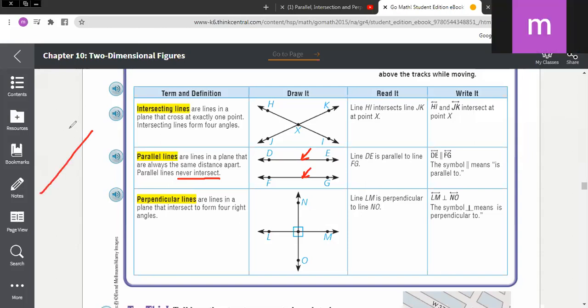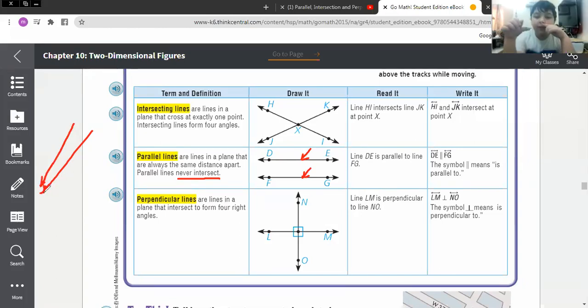If the two rails of the train were like that, what will happen to the train in the end? The train will crash. It will go boom boom. So in this case, they will intersect. They will meet.